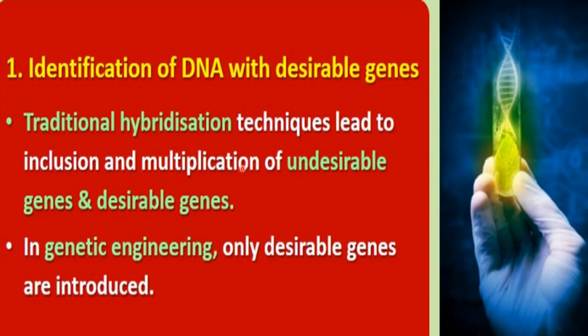So there is inclusion and multiplication of undesirable genes with desirable genes. Now in genetic engineering we can overcome this problem. In genetic engineering only desirable genes are introduced, because here we first identify the DNA with desirable genes, and only that part of DNA is introduced into a host, right? So this problem of traditional hybridization we can overcome by genetic engineering.